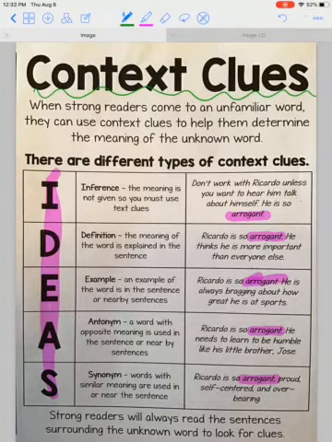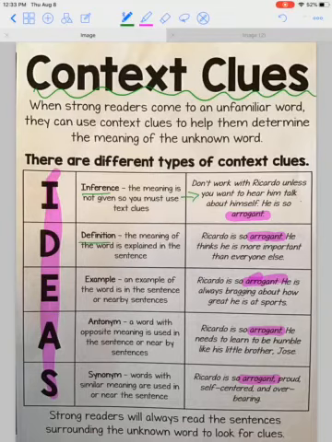So the first one we're going to look at is inference. The meaning is not given, so you must use text clues. The example they give: don't work with Ricardo unless you want to hear him talk about himself. He is so arrogant. So even if you do not know what arrogant means, you can infer from this sentence that Ricardo likes himself a lot.